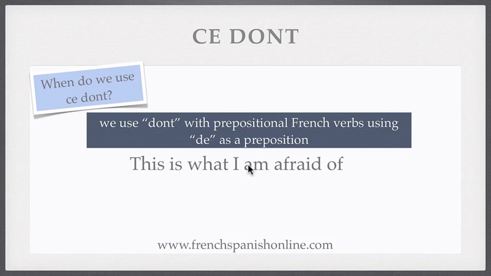The prepositional verb in English is to be afraid of, and the preposition is of. To be afraid of in French is avoir peur de. So the preposition is de. And we are going to translate this is of what I'm afraid in French. So we will say c'est ce dont j'ai peur. As you can see here, the preposition de disappears because de is included in the pronoun dont. C'est ce dont j'ai peur. Ce dont is of what.